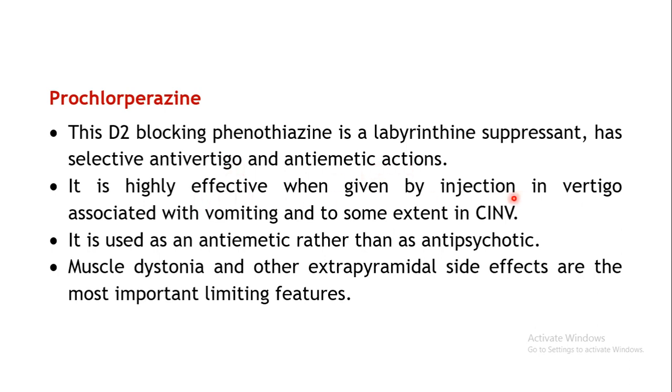Generally it is injected in vertigo associated with vomiting, or it can also be used in chemotherapy induced nausea and vomiting. The doses required here are lesser as compared to the antipsychotic doses.